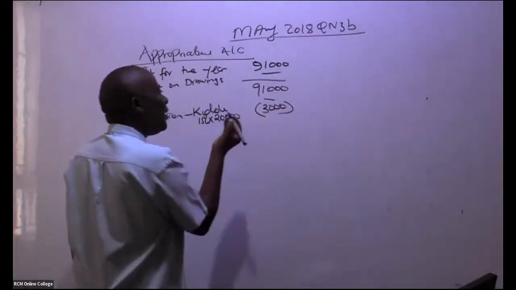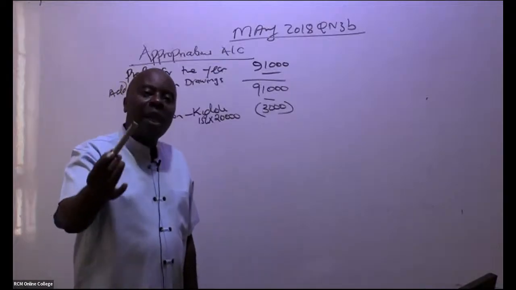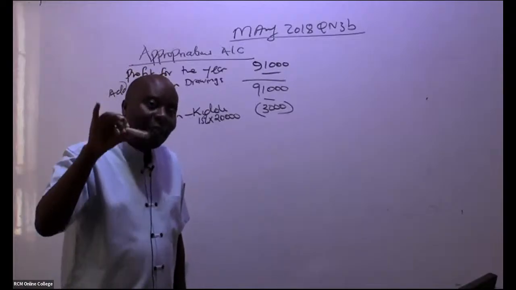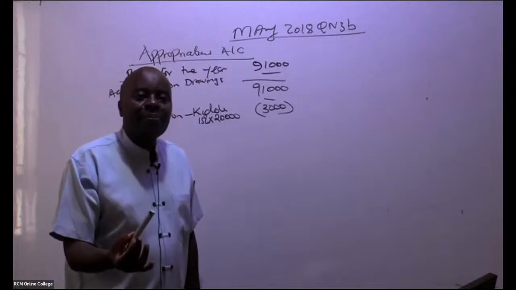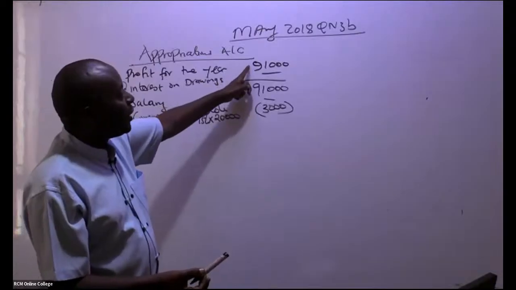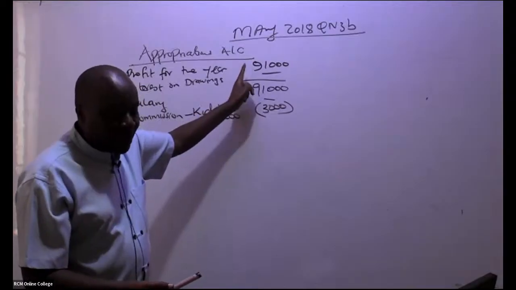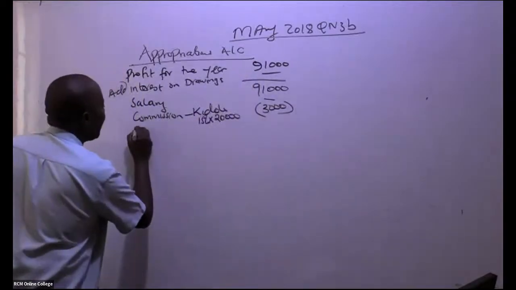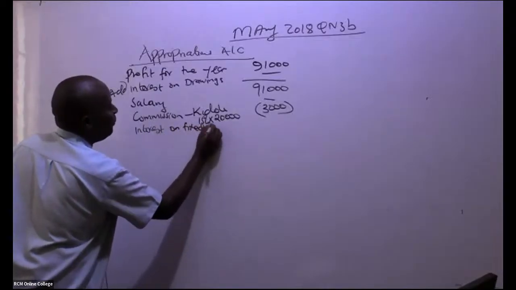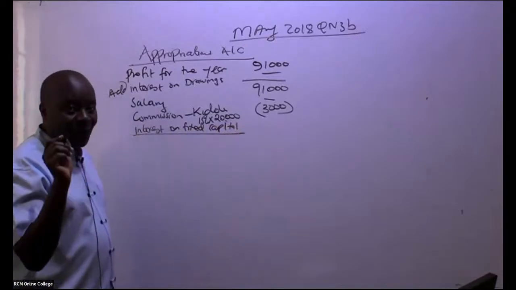From there, these people have given us capital, which will enable us to run this partnership into the future. What we call the fixed capital, what they can't withdraw. We must pay them interest. That interest will be an appropriation, a distribution of the profit. So come here and give us, ladies and gentlemen, the interest on fixed capital. Of course, everybody has a fixed capital there.